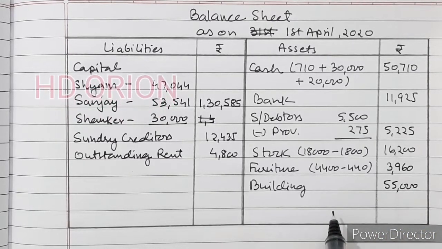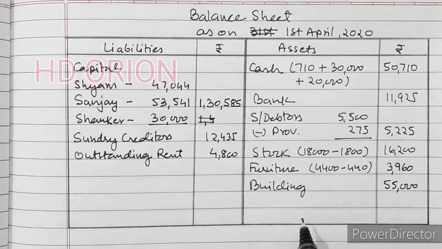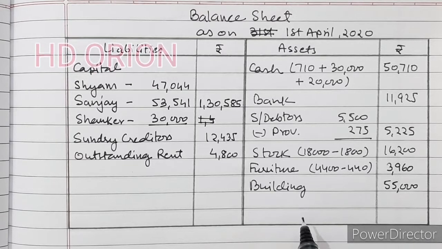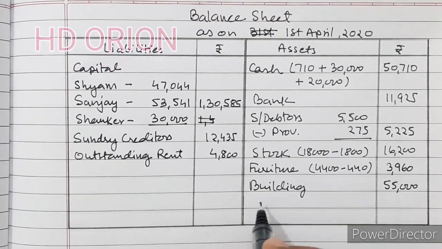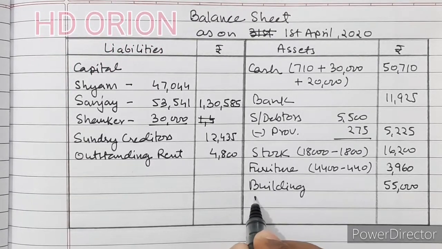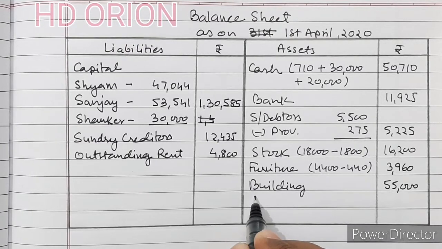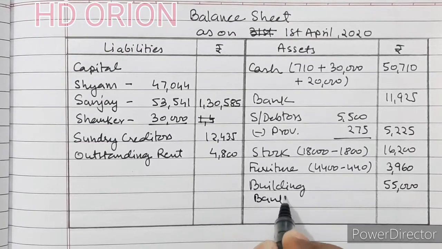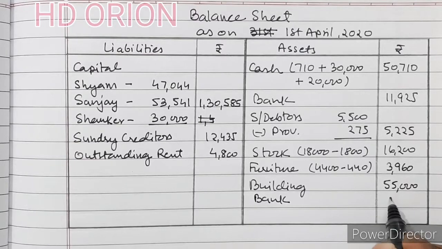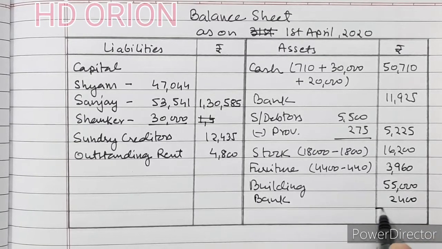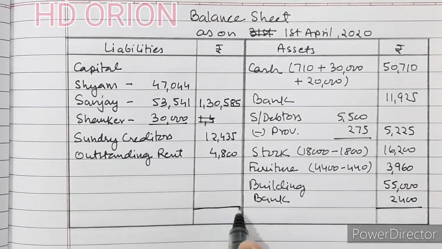And one more thing is there, bad debts written off is recovered now, so we can write here cash or bank recovered 2400. Now we will grand total it.